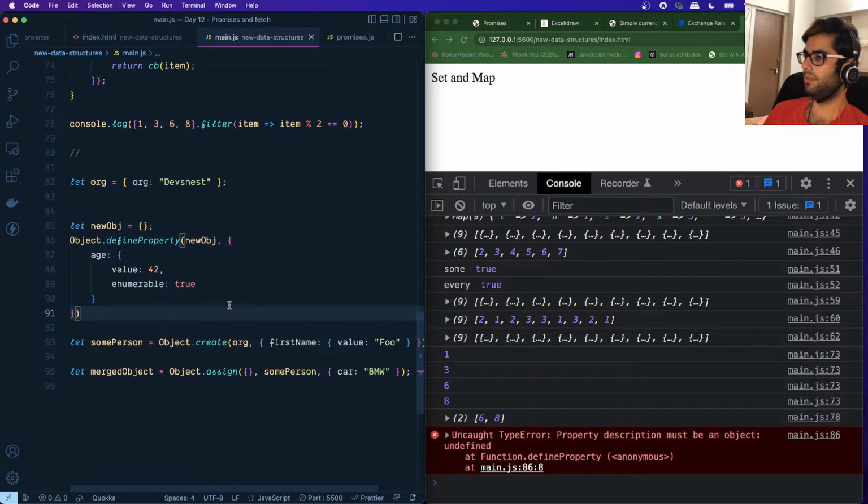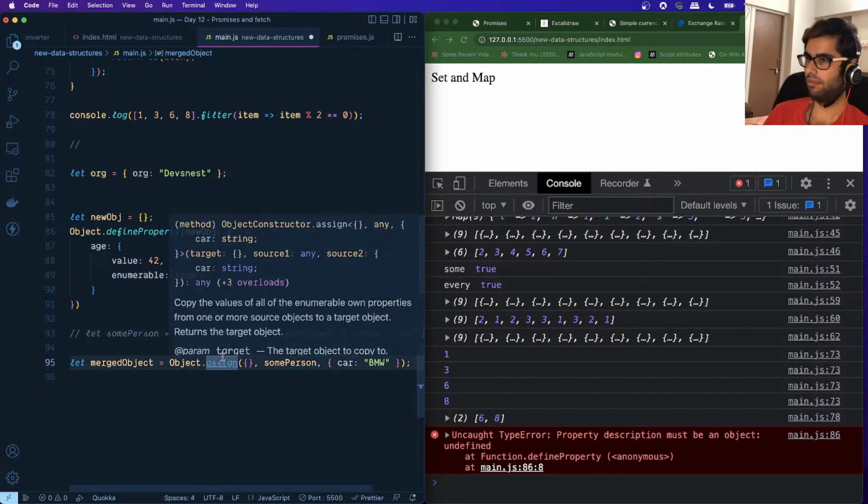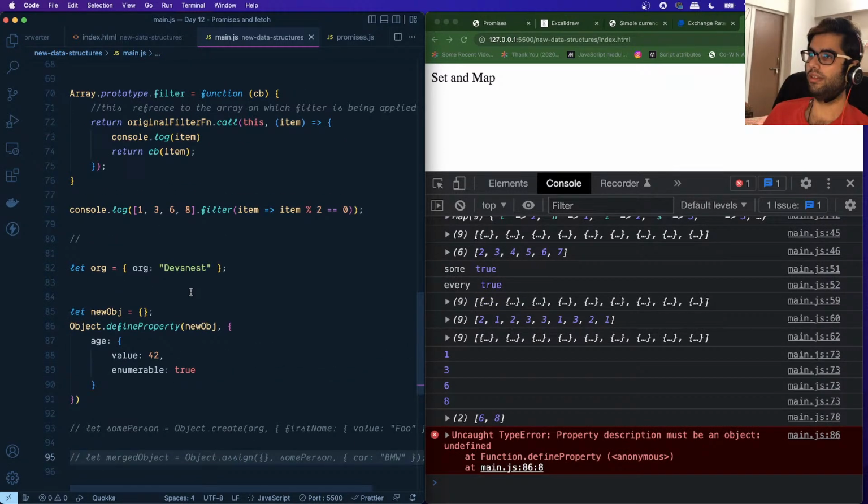property descriptor must be an object. Which line are we on? Let me just comment this out for now. Okay, property descriptor must be an object.